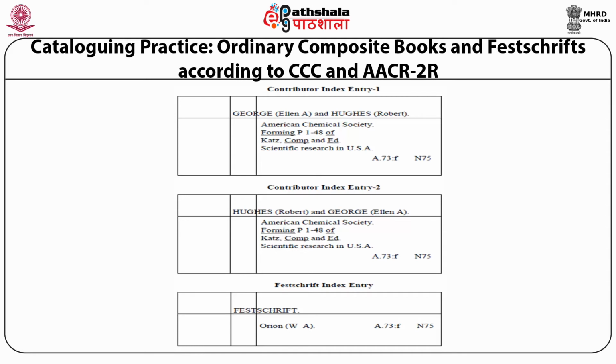First in the name of George, and in the second you have to make Hughes the first entry and then George. And you have to make one Festschrift index entry. Here the entry is made under the word Festschrift, which is written in capitals, and the name of the person for whom this Festschrift has been published, and then the call number.